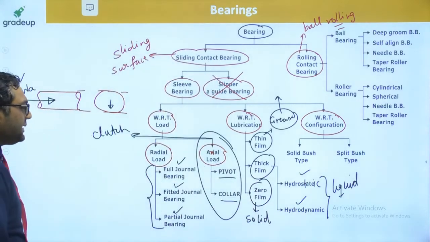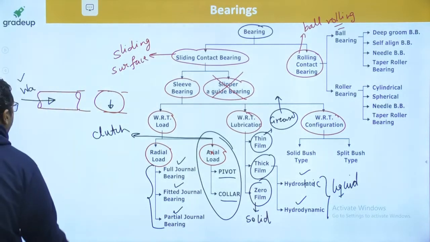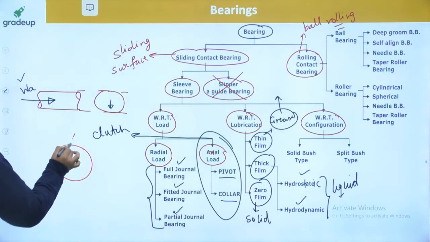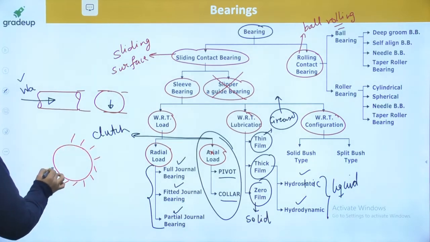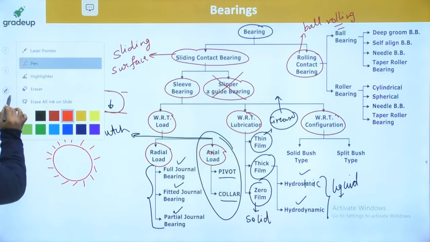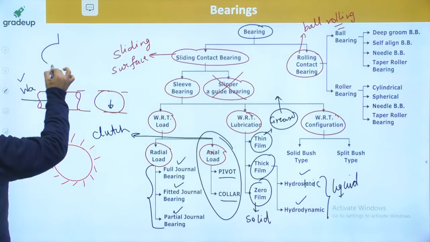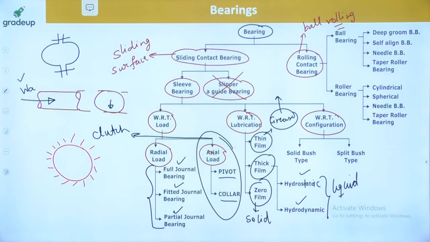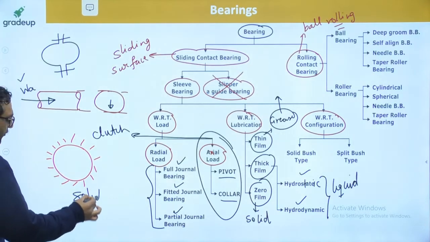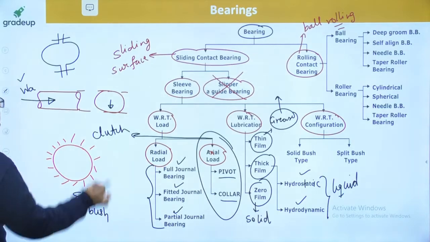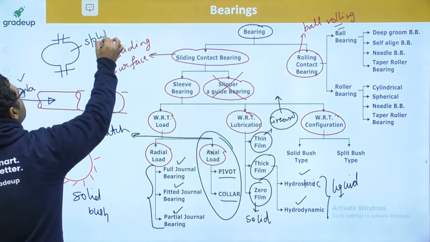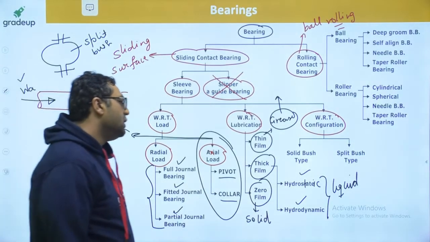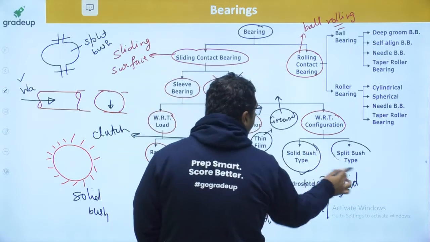Nice guys. And next is based on configuration. When we are talking about the configuration, there is one bearing which is known as solid bush type, which is present in a single piece. There is another one which is present in two pieces, known as split bush type. So if the bearing is present in a single piece, it is solid bush type. If it is in two pieces, it is split bush type. Hope you got it. One is solid bush type, other is split bush type. So these are the two types based upon the configuration.